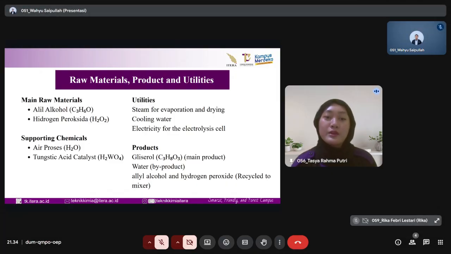Raw materials, product, and utilities. In main raw materials, there is allyl alcohol and hydrogen peroxide. In supporting chemical, there is process air and tungstic acid catalyst. And in utilities, there is steam for evaporation and drying, cooling water, and electricity for the electrolysis cell. And last, product, there is glycerol, water, and allyl alcohol and hydrogen peroxide.